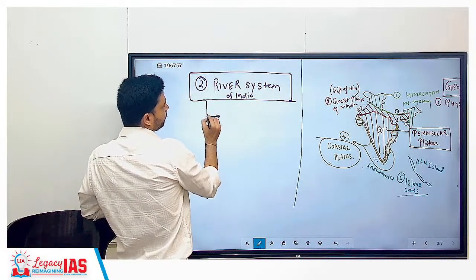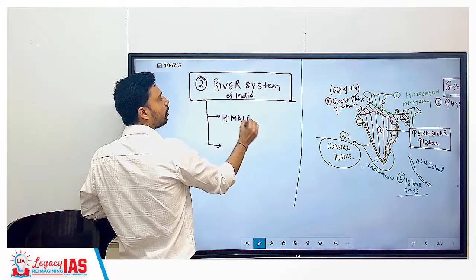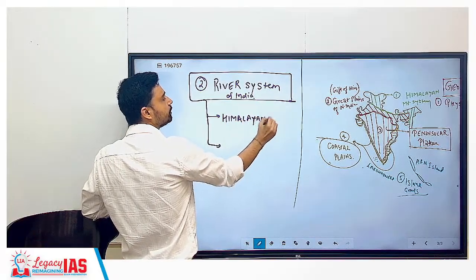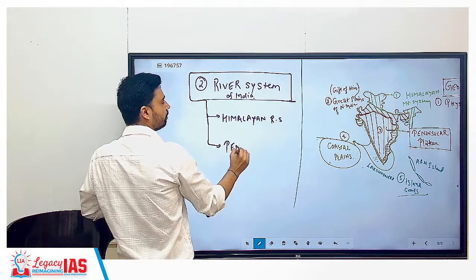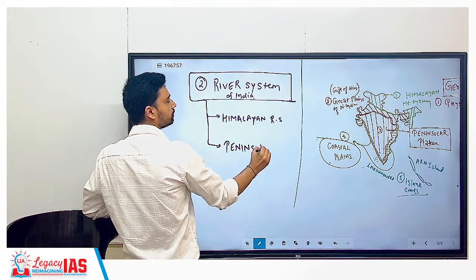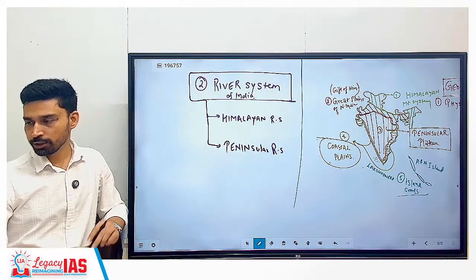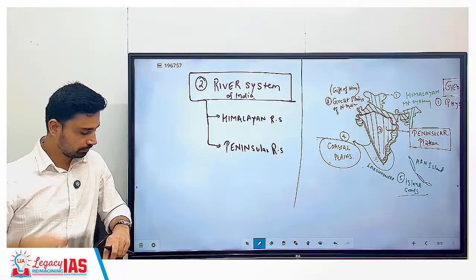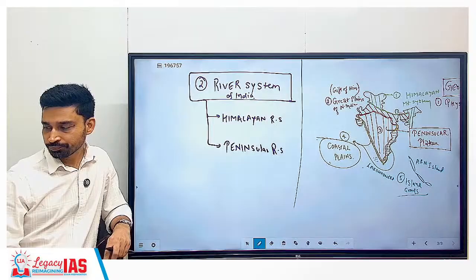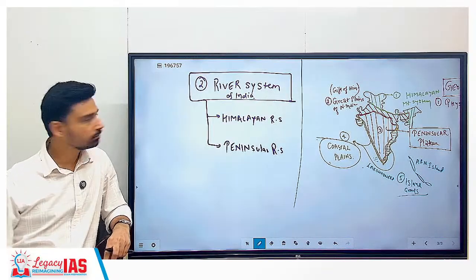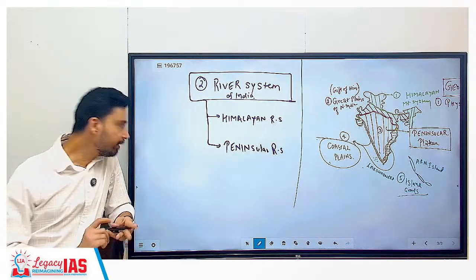So river system, we have to talk about two types of river system. We'll discuss later. In India, broadly, we classify river systems into two categories: the Himalayan river system and the peninsular river system. What is an example of a Himalayan river system? And why are we classifying it like this?